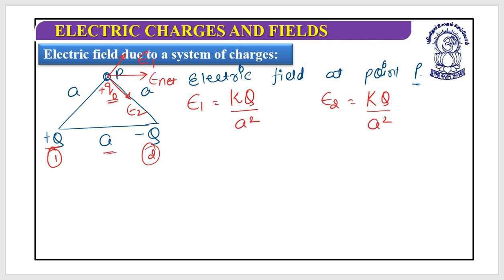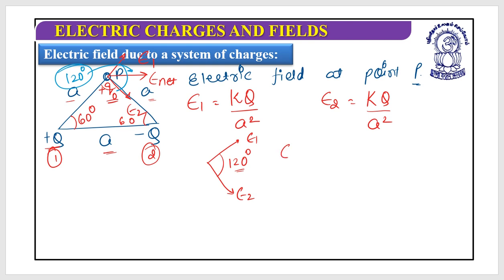Now as I said, this is an equilateral triangle, so this should be 60, this should be 60, and this should also be 60. So when these three are 60, this angle should be 120 degrees, this angle should be 120 degrees. So we have a situation like this: one vector here, another vector here, they have an angle of 120 degrees between them, and both vectors have the same magnitude. This is E1, this is E2.